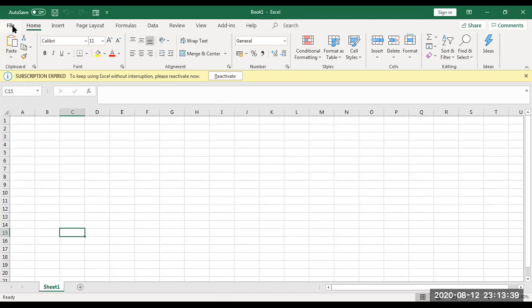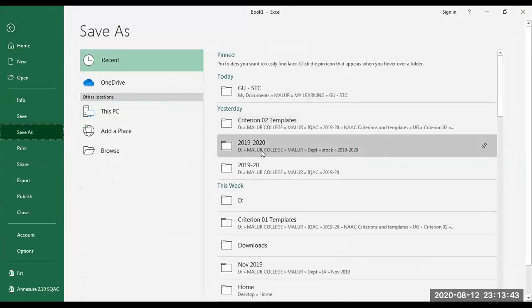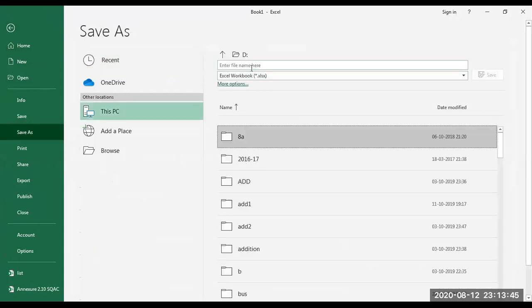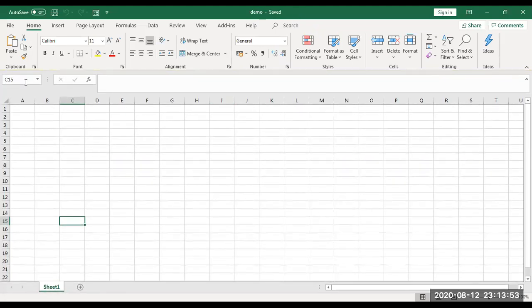As usual, to save: File, Save, give a name for your file. I'm giving the name demo and then saving it. Your file will be saved. And if you observe this, what is the name given? This is the Name Box, and this is the Formula Bar.